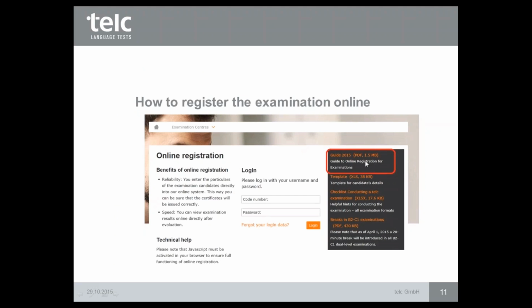You have here some support, some helpful things like guides where you'll find step by step how to register, how to manage my examination form, how to upload participants of candidates and so on. You will find here a candidate's details template. But we have talked about it.